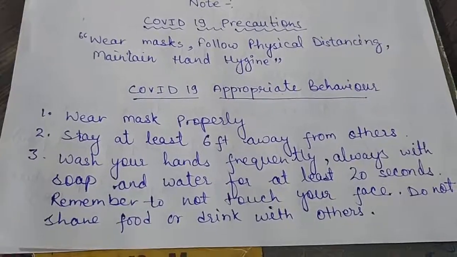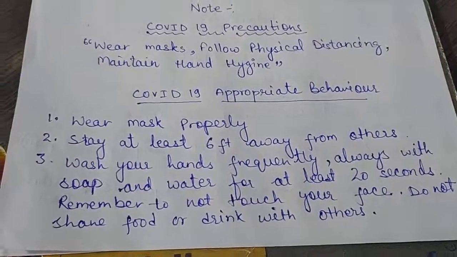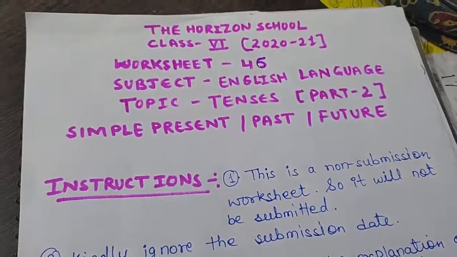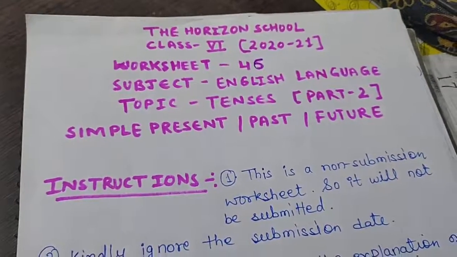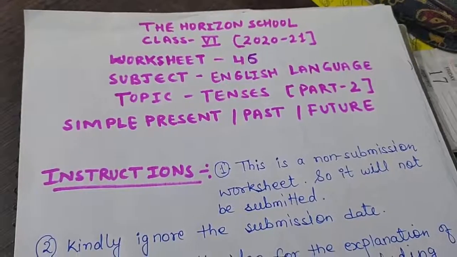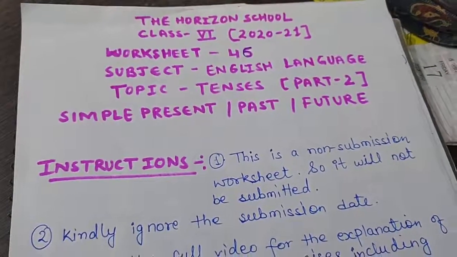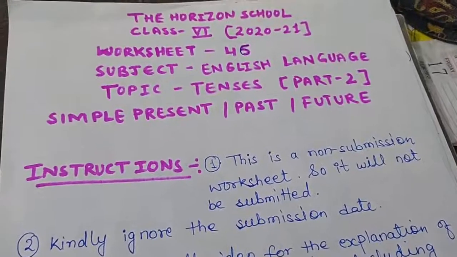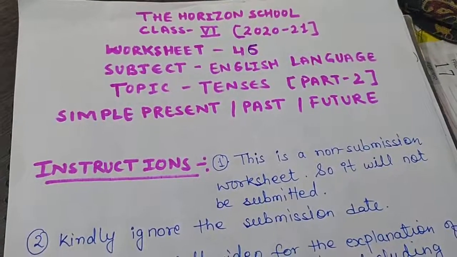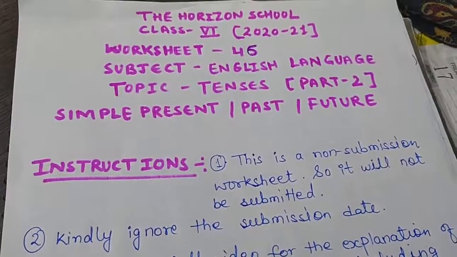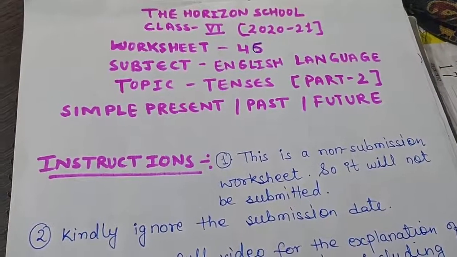Alright, so let's start today's video. So children, this is your worksheet number 46 and this is from your English language portion. So topic we have done in your previous worksheet and video is tenses, and this is the part 2 of that chapter. Alright, in that chapter and video and worksheet we have completed the explanation of simple present tense, past tense and simple future tense.